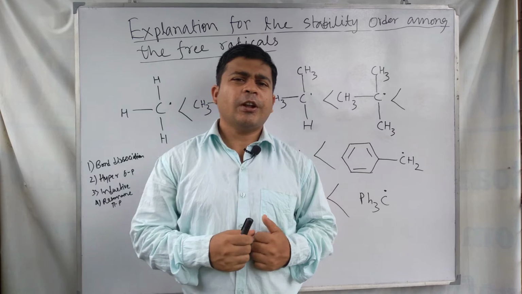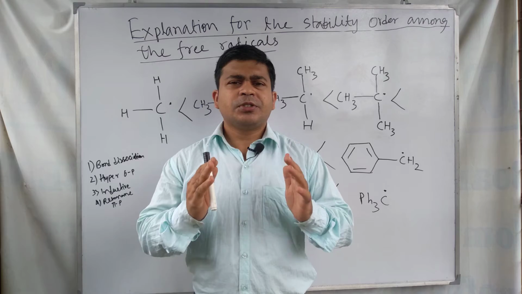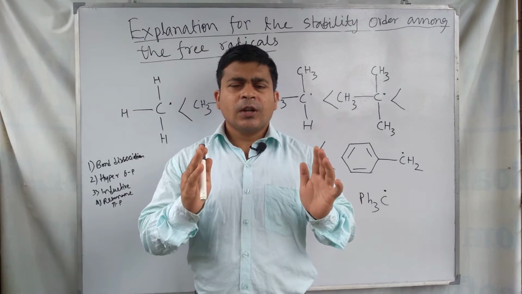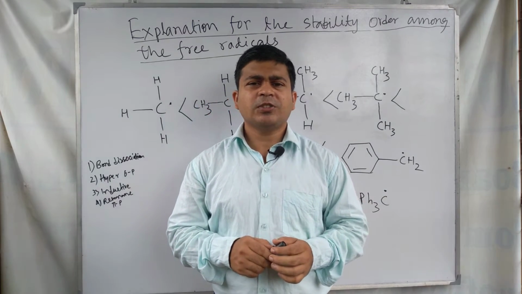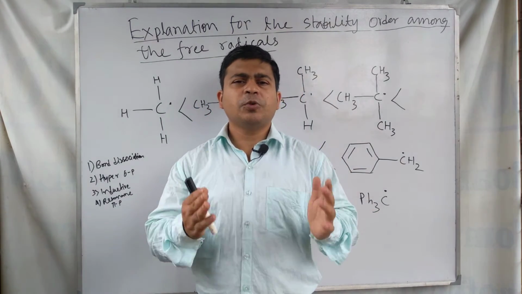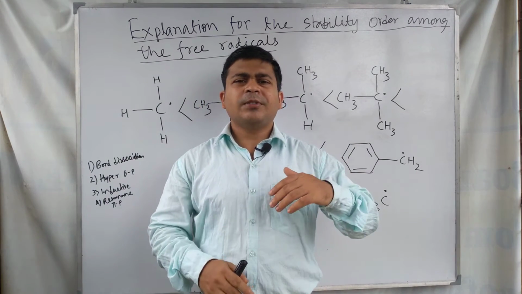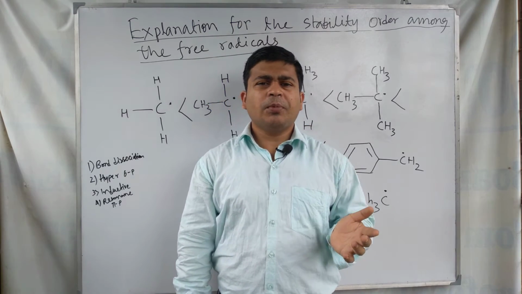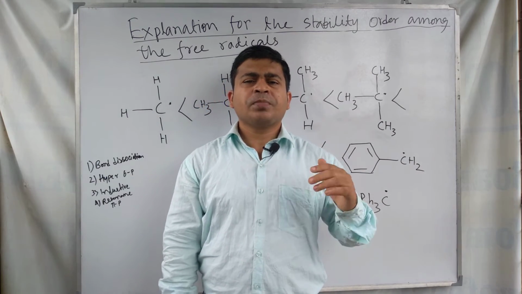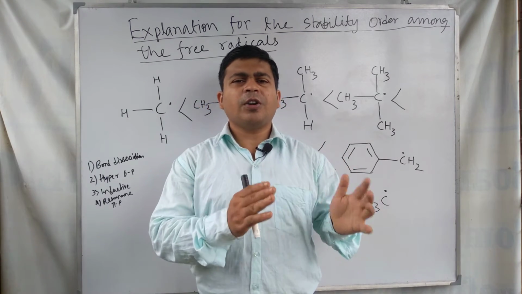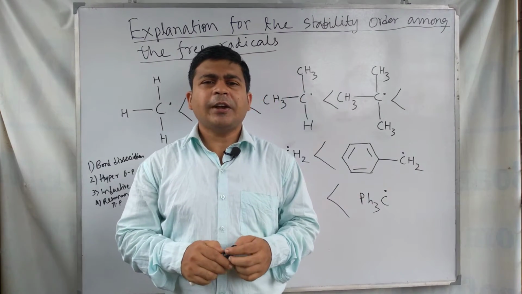I am Atanu Betal, and in this video lecture we discuss the relative stability among the free radicals, the explanation for the relative stability among the free radicals. This is the topic of discussion. We know that radicals are not equally stable: 1 degree, 2 degree, 3 degree, benzyl radical or allyl radical. These radicals have an order of stability. So this is the topic of discussion in this video.